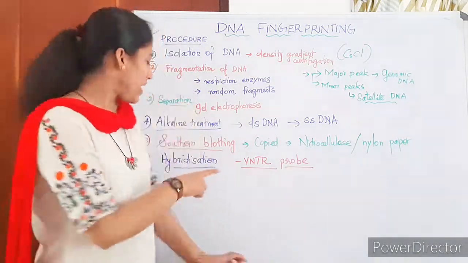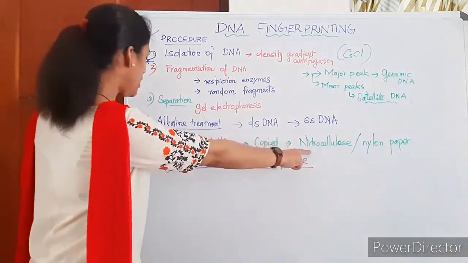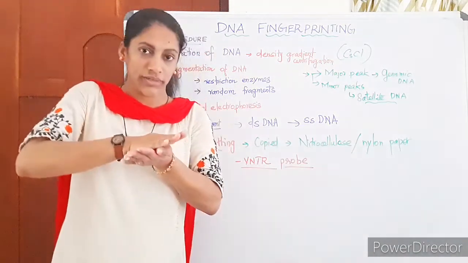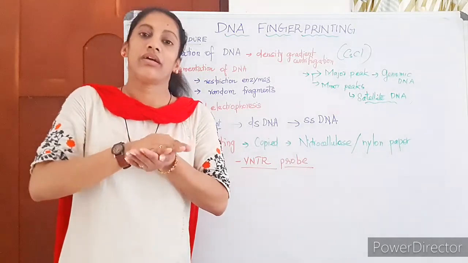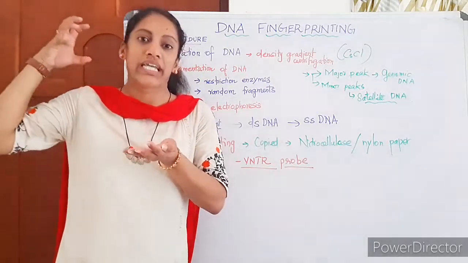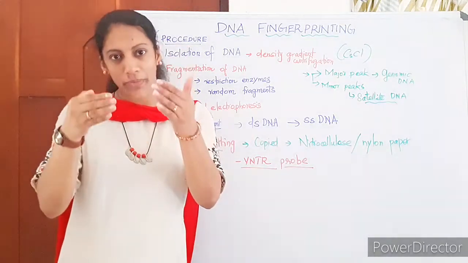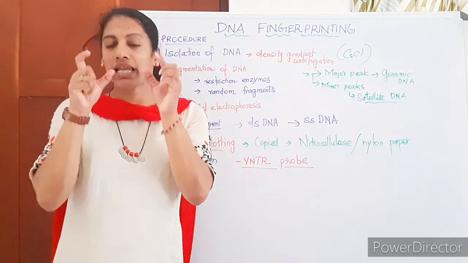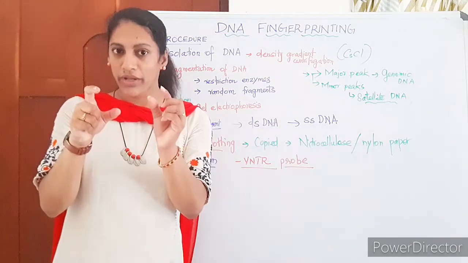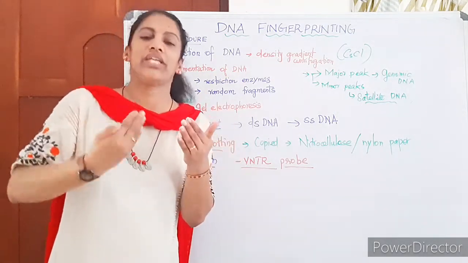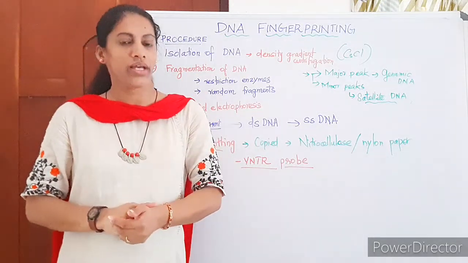Just understand, as a next step, the nitrocellulose paper is immersed in a tank containing a number of ready-made VNTR probes. VNTR probes are DNA fragments complementary to our VNTR, which are radiolabeled.